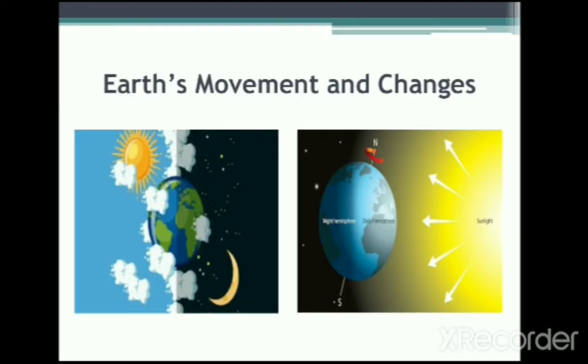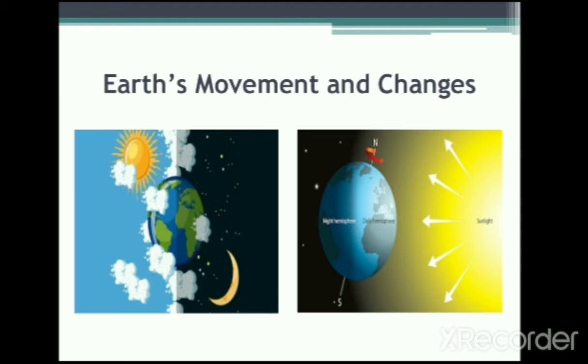Remember, we talked about the earth and its rotation. Remember how the earth moves round the sun. All right, so take a look at this picture. You can see the earth. Can you see the different continents? Yes, I can even see Africa. The earth rotates. Remember, we established the fact that the earth rotates round the sun. While the earth is moving and rotating, the day and time changes. Can you see the sun is on one side and the moon on the other side? Yes, that's daytime and nighttime.